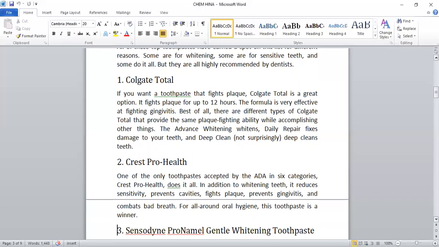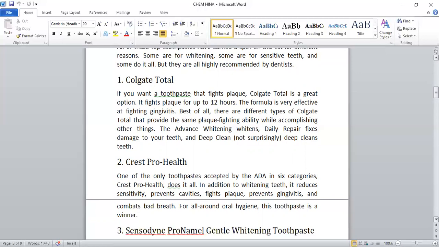So now coming towards our assignment: if you want a toothpaste that fights plaque, Colgate Total is a great option. Plaque is a disease, and Colgate Total fights plaque for up to 12 hours.